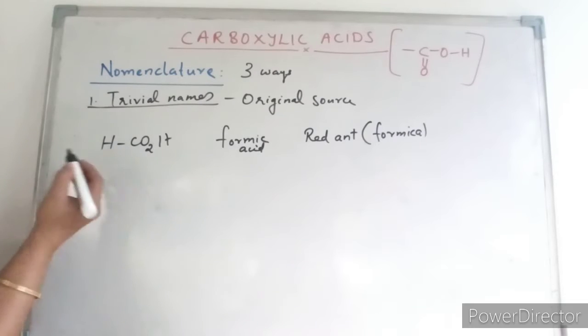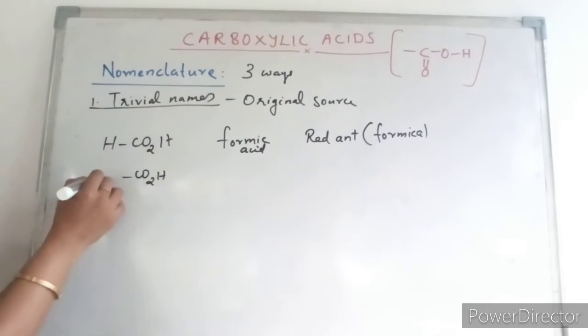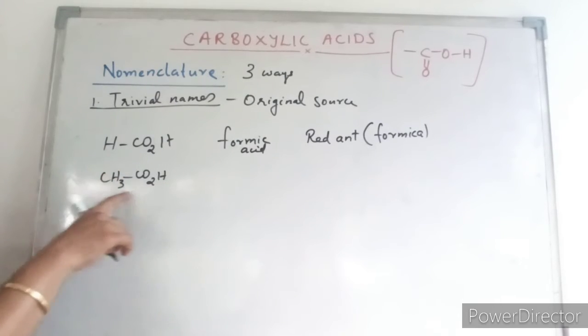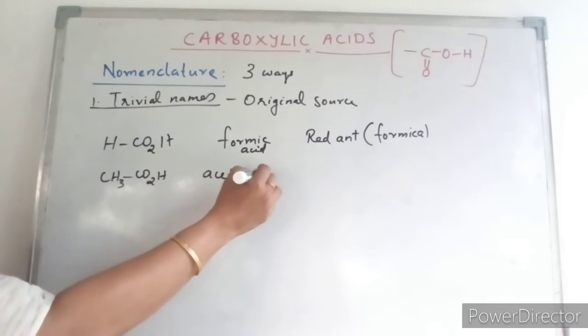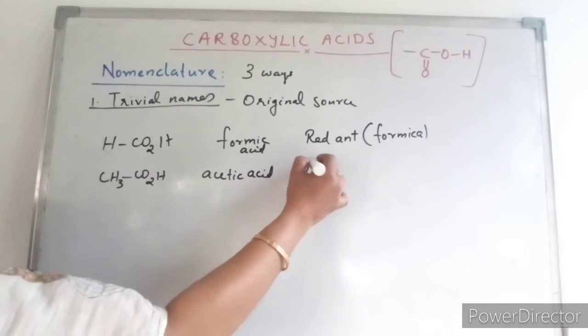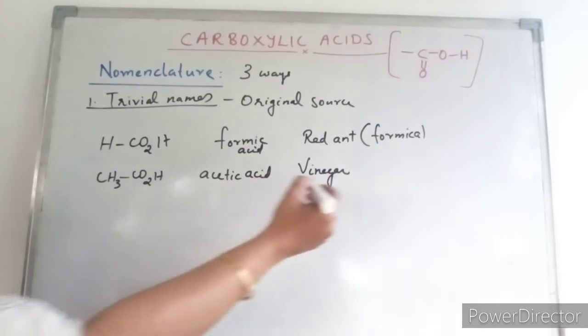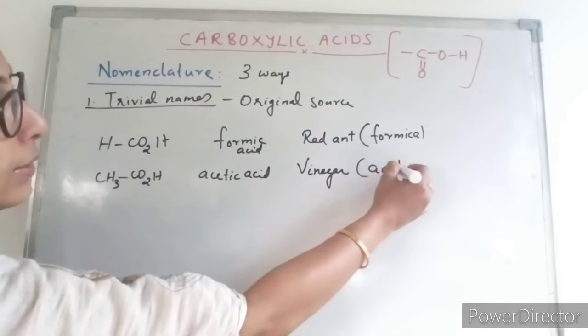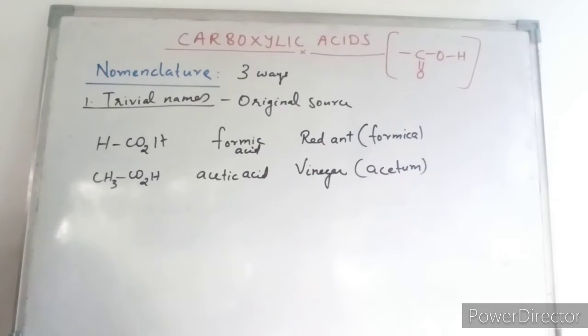The next member is with two carbons, CO2H and an alkyl group. This is acetic acid, and the source everybody knows is vinegar, the Greek word being acetum.